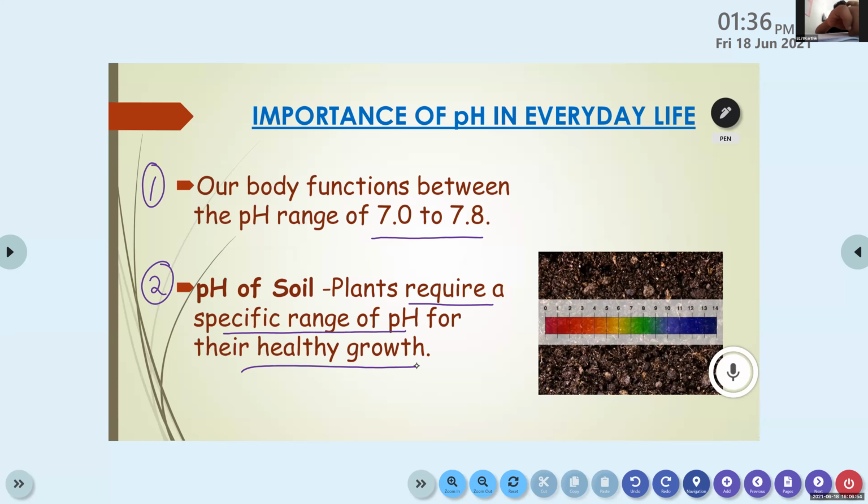Soil. So the pH range must be maintained in the soil according to their needs. If the soil is more acidic or more basic, it will affect the plants. So the pH of soil should be maintained for the healthy growth of plants.